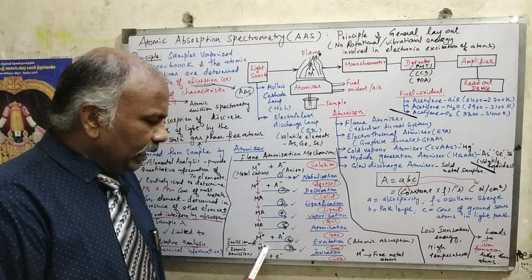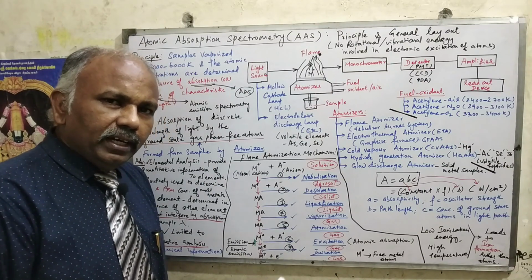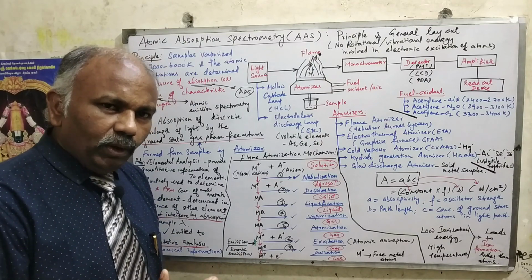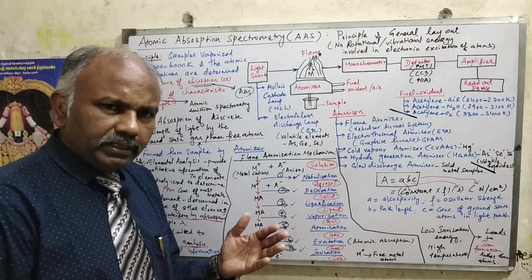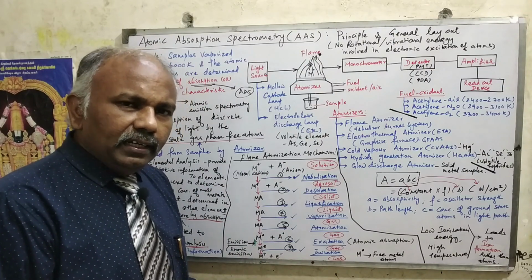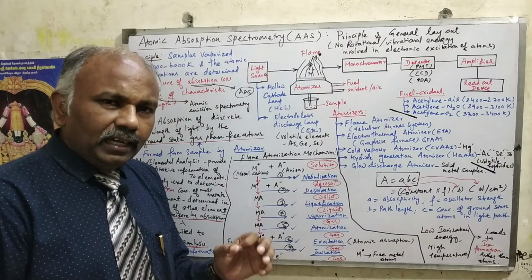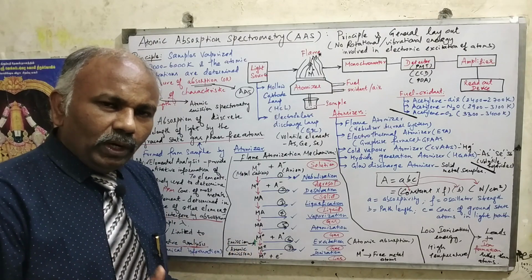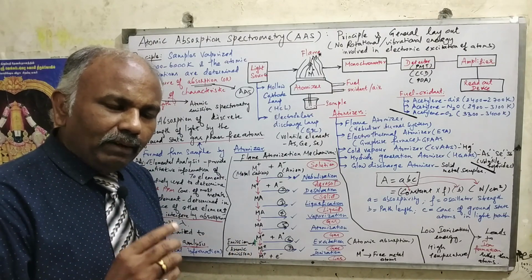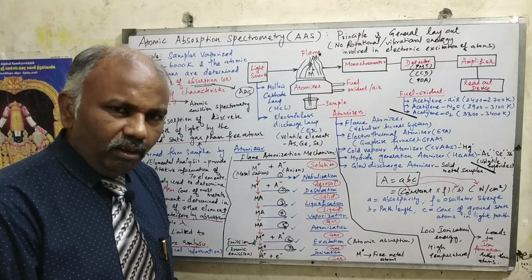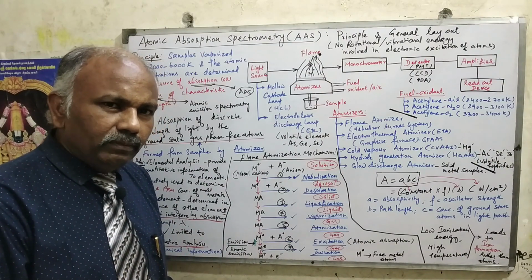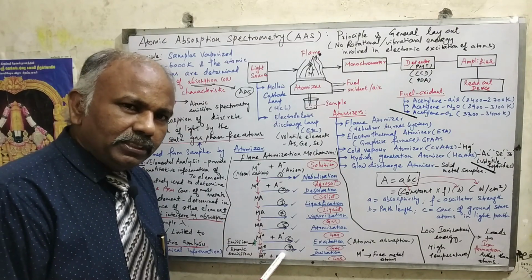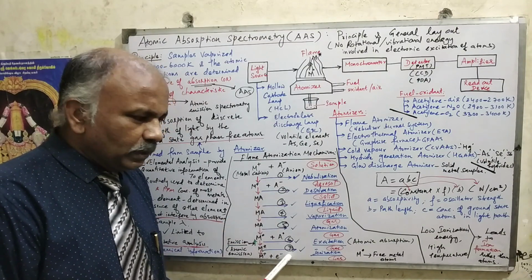Some of the metal atoms will go for ionization, provided they have low ionization energy and high temperature. Particularly if you are using an atomizer with a very high temperature, like plasmas, and if you have metals like alkali metals, sodium, potassium, they have low ionization potential. So only for those elements, the atoms after excitation will go for ionization also. Otherwise, normally it will not be converted into ions, right? So that is the basic mechanism of flame atomization, especially for atomic absorption spectrometry.